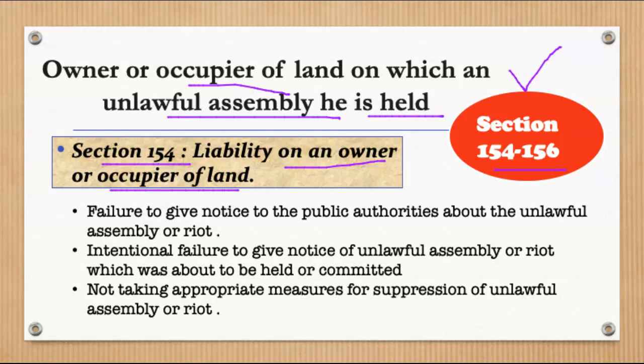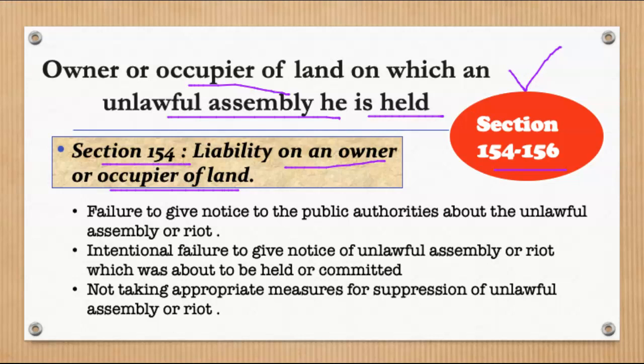So section 154, if you'll read, basically it states that whenever an unlawful assembly or riot takes place, the owner or occupier of the land, both, upon which such unlawful assembly is held or such riot is committed, and any other person having or claiming an interest in such land, so कोई ऐसा person भी जिसका कोई interest है इस land में, shall be punishable.